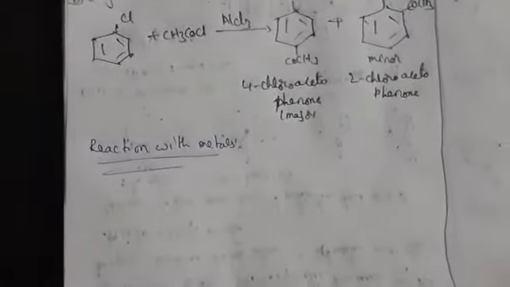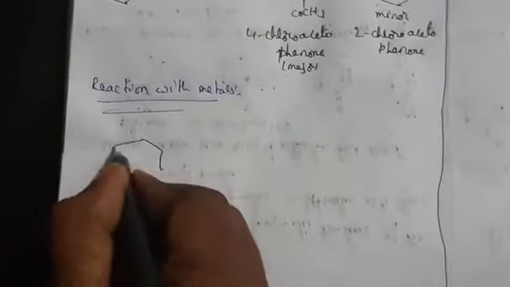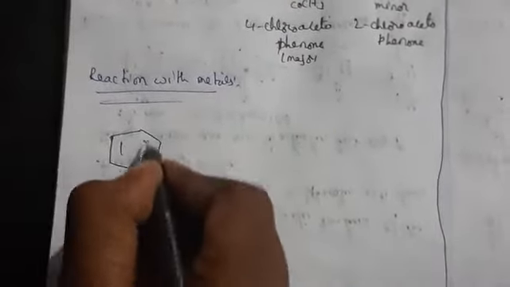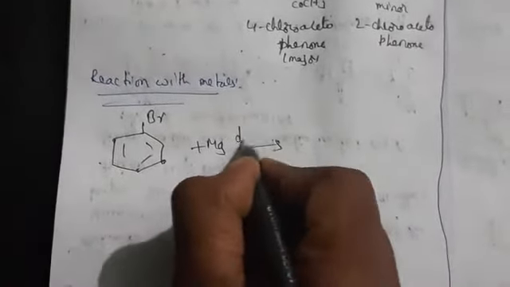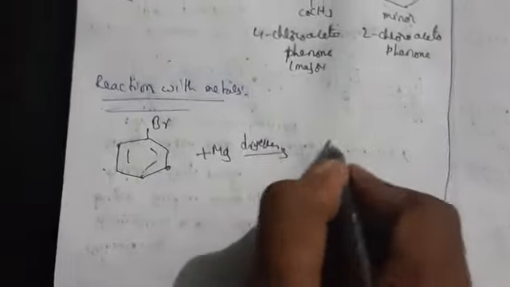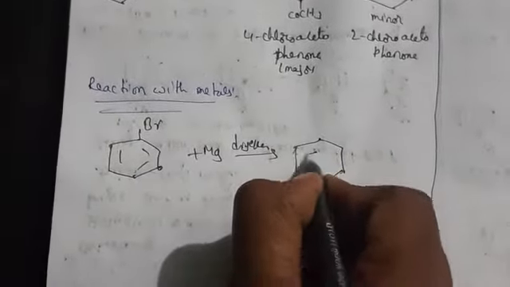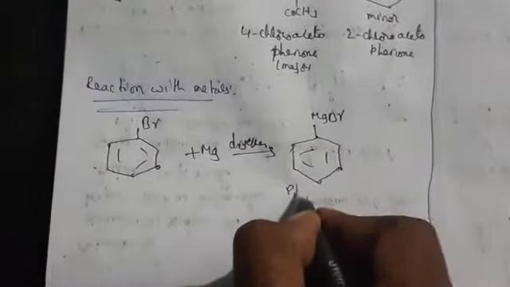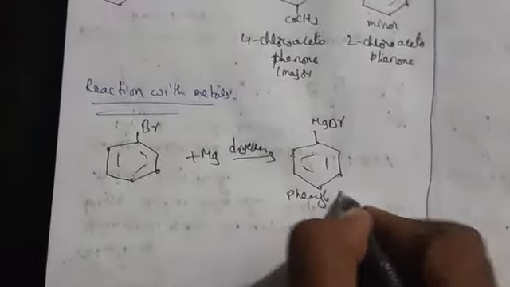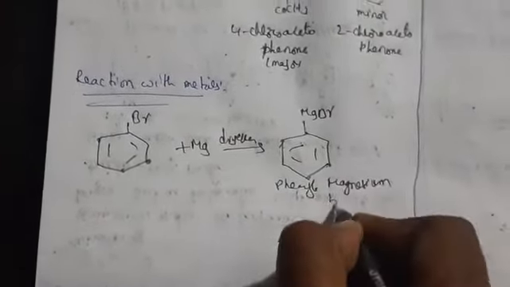So here, let us take reaction with metals, mainly we have taken magnesium. So when haloarene is reacted with magnesium in the presence of dry ether, it is going to give what here? It is going to give MgBr. So this is the name of phenyl magnesium bromide. So this one will be also a Grignard reagent.